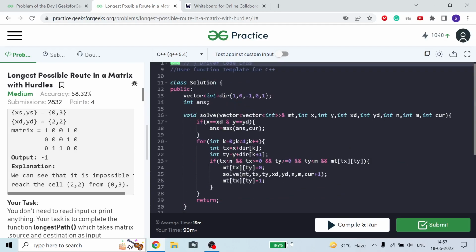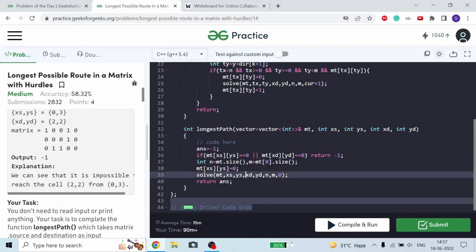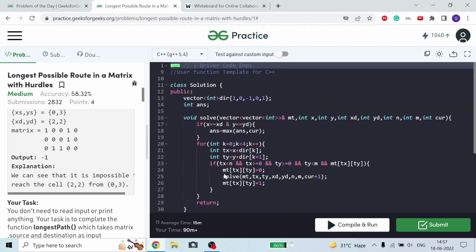Okay, so now x and y is my current index. Here you can see these are source index, but these are not source. These are just the current index, the index on which I am currently. Now if my x comma y is equal to xd comma yd, then my answer will be updated to the maximum of answer comma current length. Now for all the four directions, 0 to less than 4.